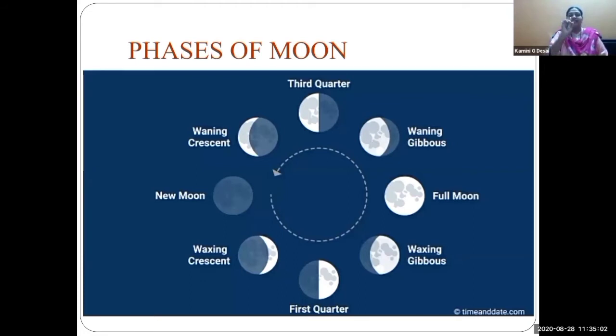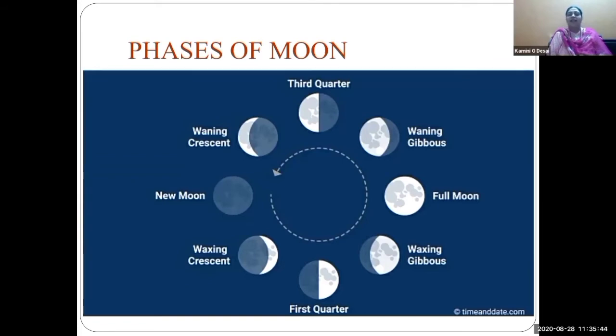After full moon, first quarter. See the first quarter, it is in semicircular shape. See, half part of the moon we can see. This side. And on the third quarter, see the left hand side, we can see the moon. Here on the first quarter, right hand side, the moon is increasing from the new moon day. After full moon, it is decreasing. On the first quarter and third quarter days, the tide is at its minimum level.